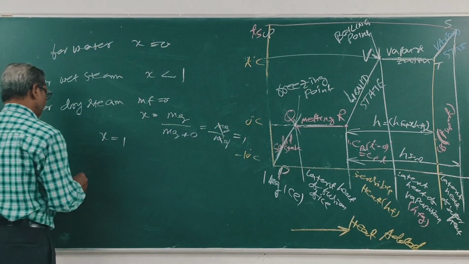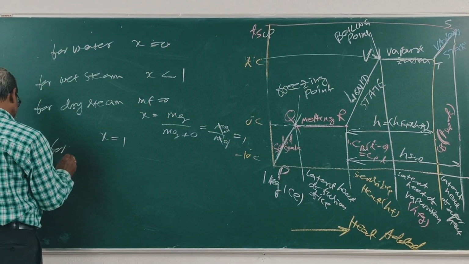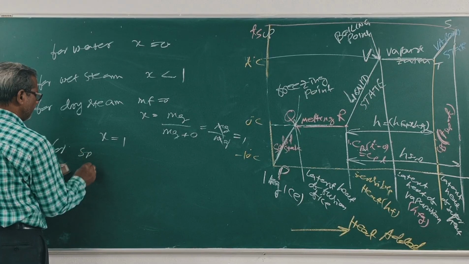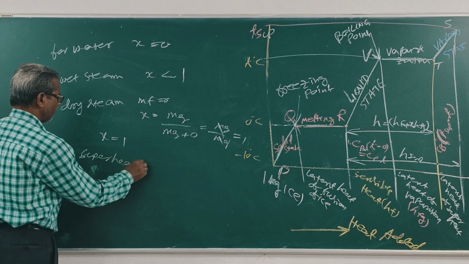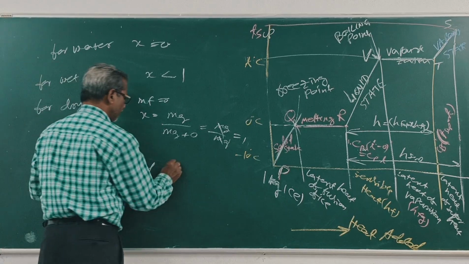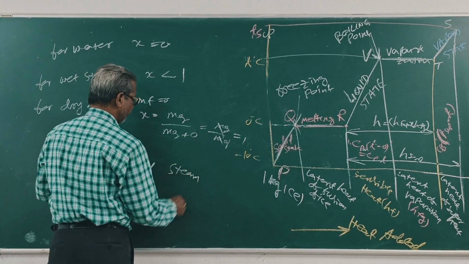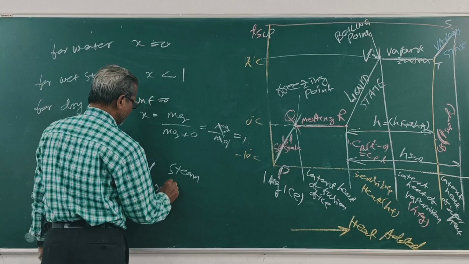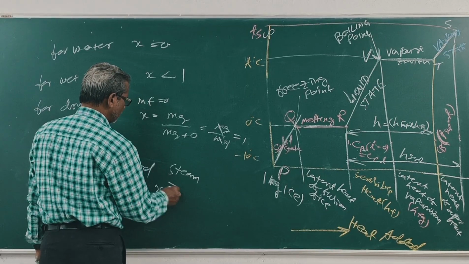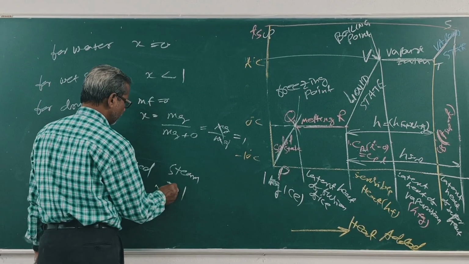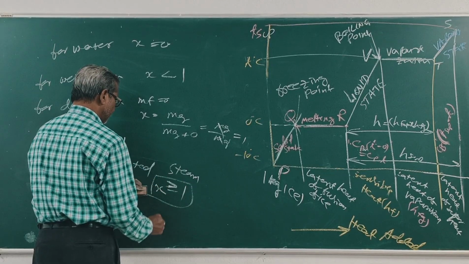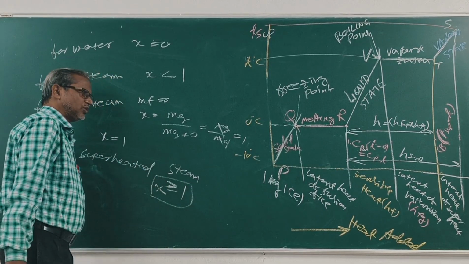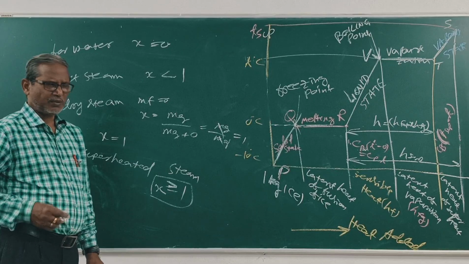For superheated steam, x is equal to or more than 1. Right? This is about dryness fraction and steam formation.